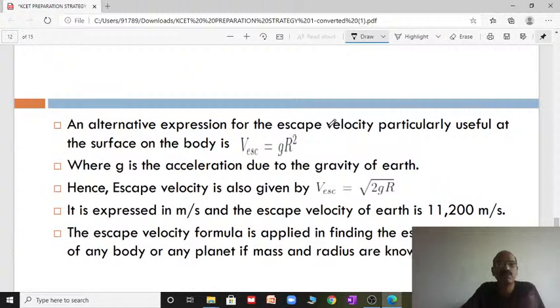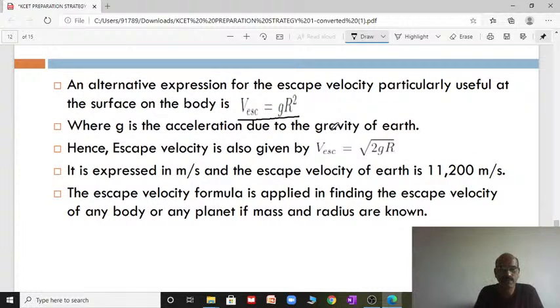We have another formula also for escape velocity. Here, g equals GM by R square. We have another formula: if the values of g and R are given in a problem, we can use v = root of 2gR, where g is the acceleration due to gravity. The escape velocity of the earth is 11,200 meter per second.